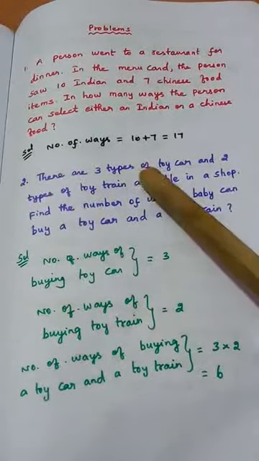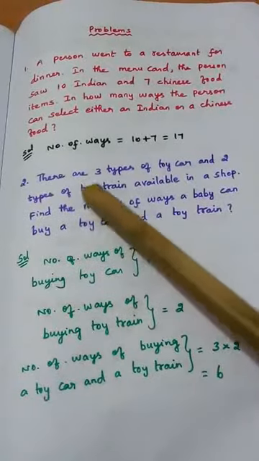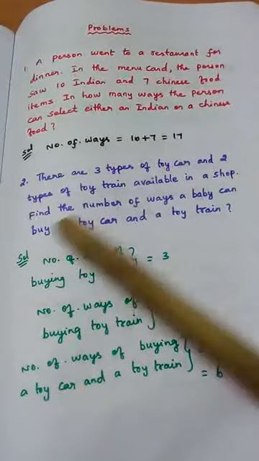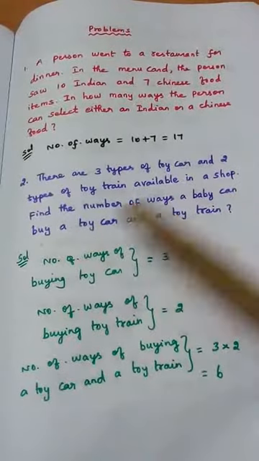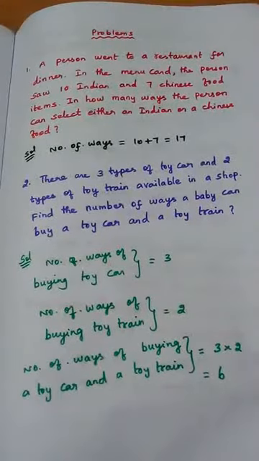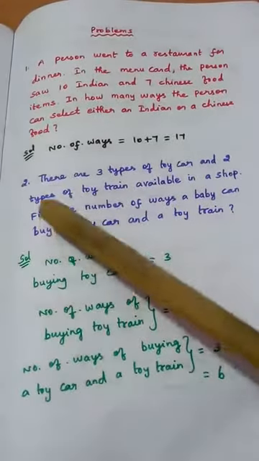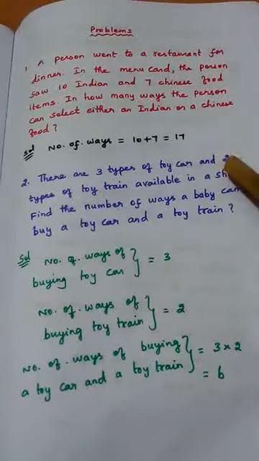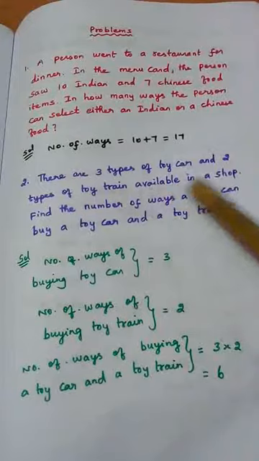There are 3 types of toy car and 2 types of toy train available in a shop. Find the number of ways a baby can buy a toy car and a toy train. Again, what is the meaning? 3 types of toy car are available and 2 types of toy train are available in a shop.